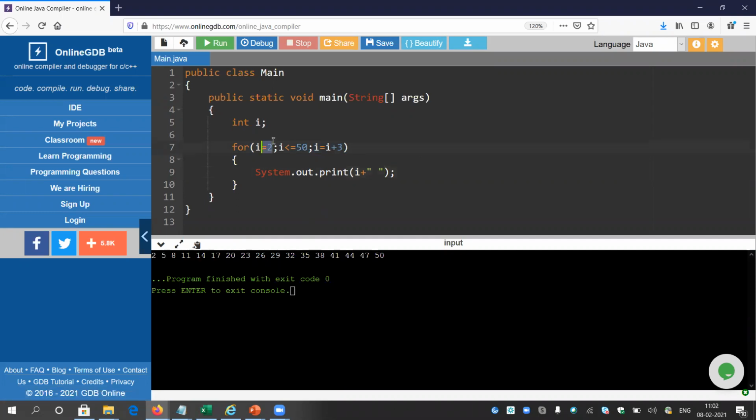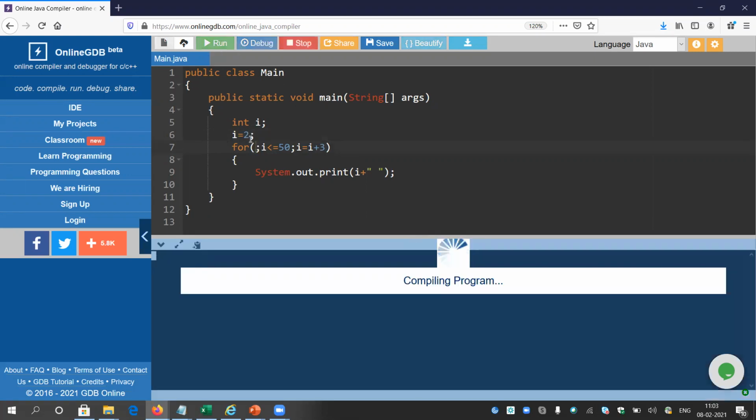So this part always runs once. It is the value of I, that is, I is holding the value before starting the for loop. So you can place it here as well. Okay, so run the program again.